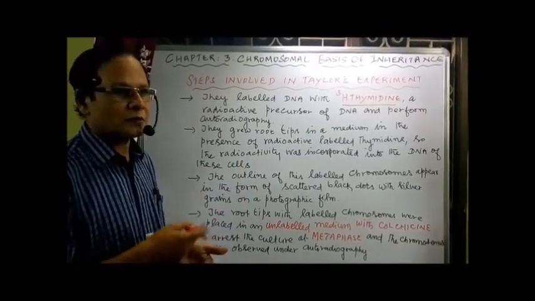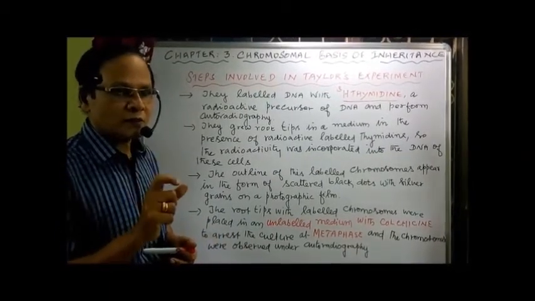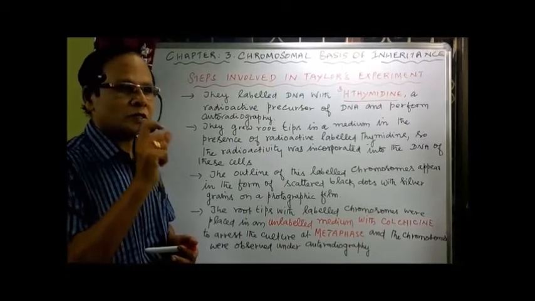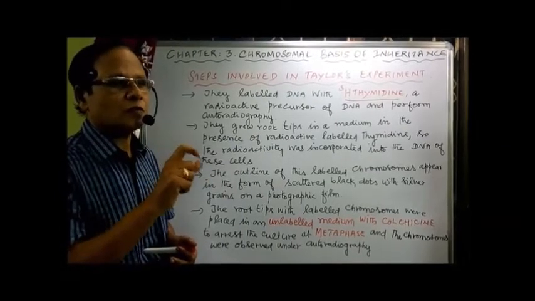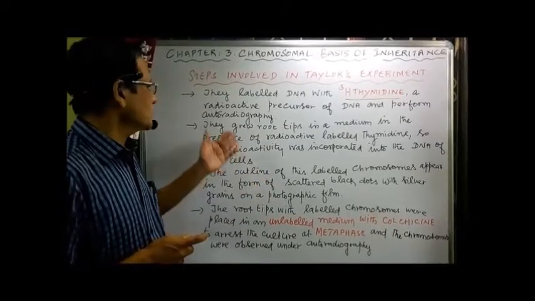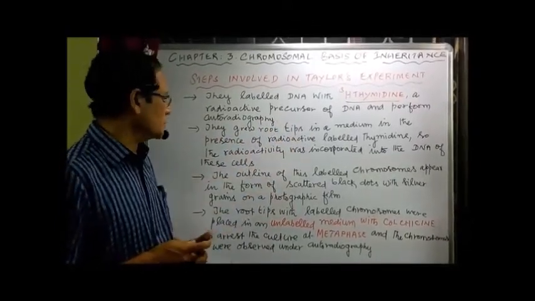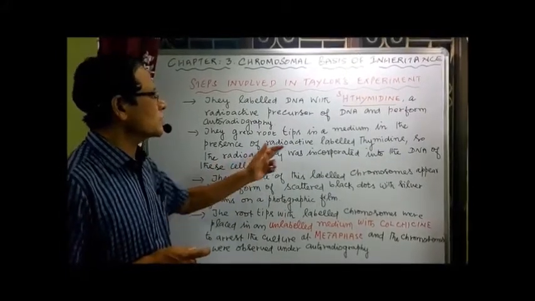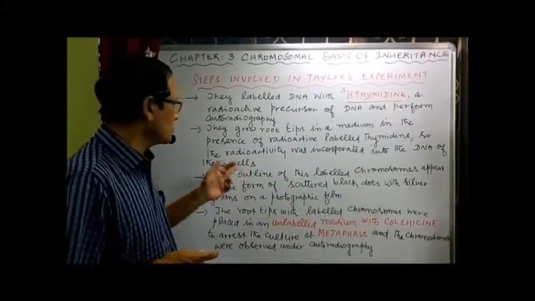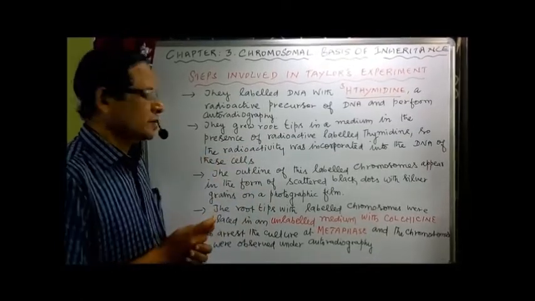They grew them for a number of generations and obtained cells with chromosomes in which the DNA was labeled with radioactive thymidine. So the radioactivity was incorporated into the DNA of these cells. Now the DNA is labeled.